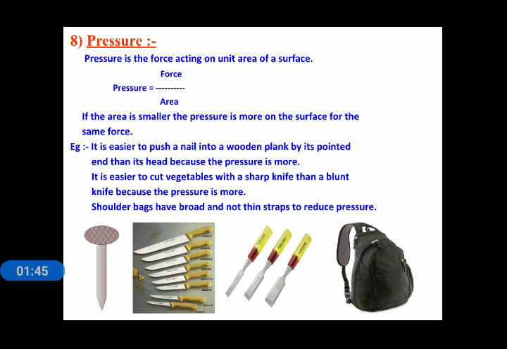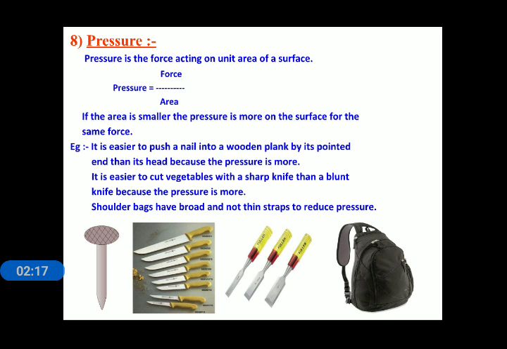That means if we increase or decrease the area, it also affects the pressure applied on any surface. If the area is smaller, the pressure is more on the surface for the same force, and if the area is larger, then the pressure is less compared to the smaller area.